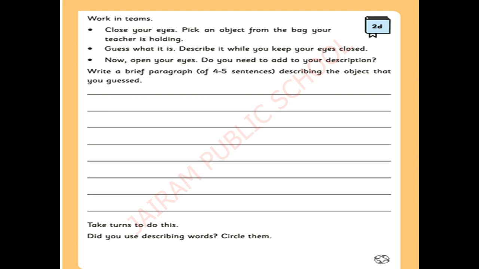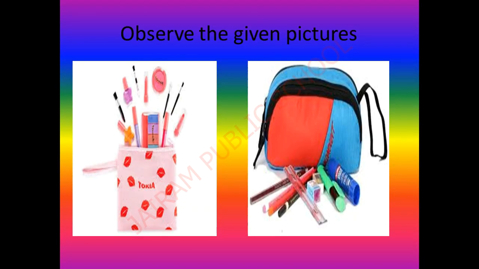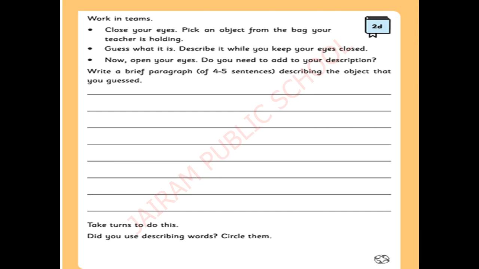For example, I will show you one example. First I saw a pen, so I wrote pen here. Then I saw pencil. Then I saw scale. Then I saw sketch pens. Then I saw erasers.